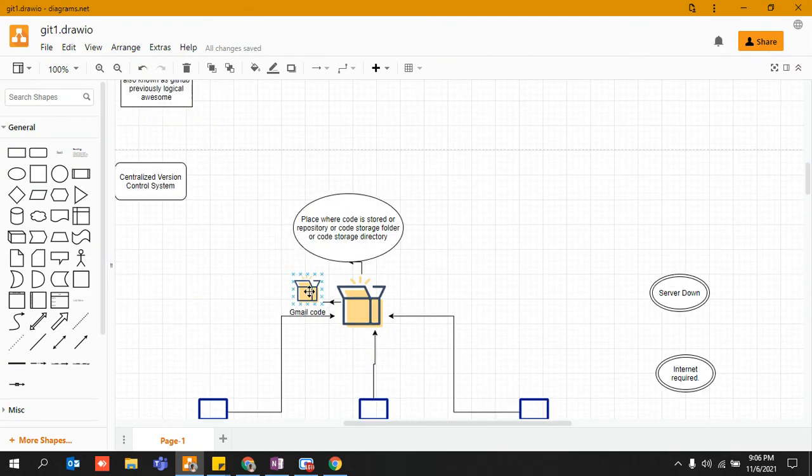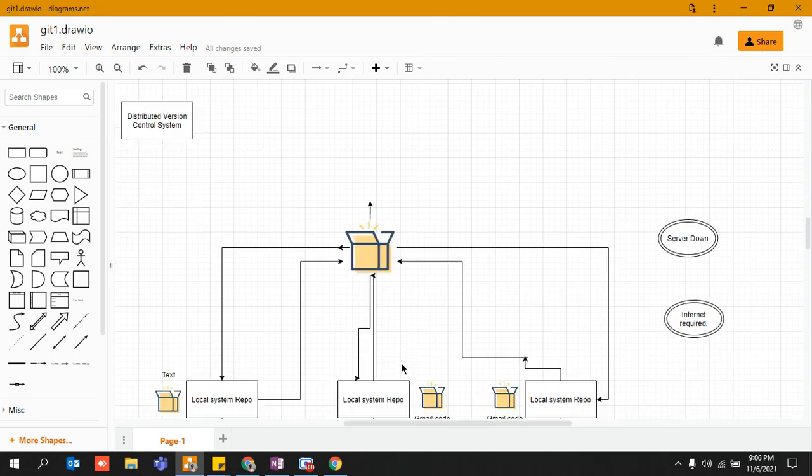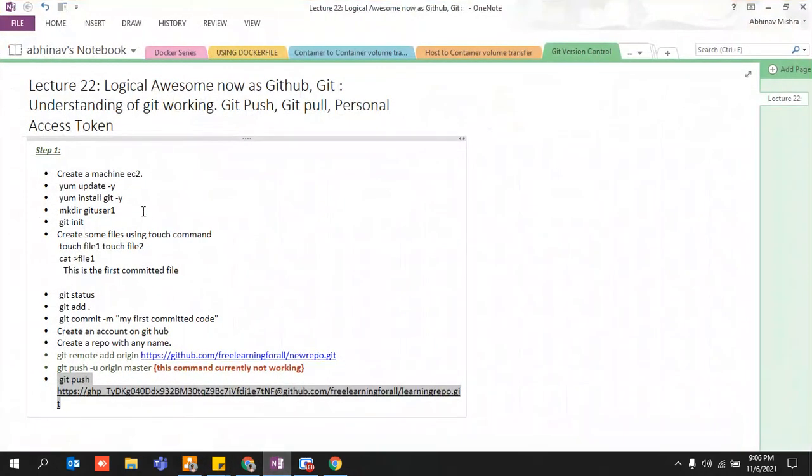So this was all about this particular lecture. We discussed the central version control system, we discussed the distributed version control system, we ran some git commands, we wrote certain commands in a file on our local repository, we pushed it onto GitHub, then the second developer came and cloned this particular repository with the help of git clone, and then he also started working on it. By doing git pull, he was able to see whatever changes were made by developer one, and in this way it keeps on working. One developer writes the code, and another developer can come the next day or on the same day, pull the same repository and work on the same stuff, right?